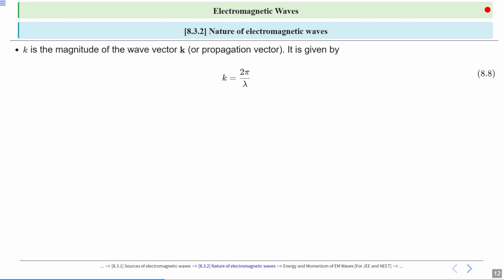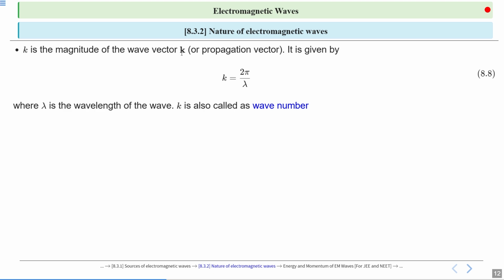Lambda is the wavelength of the electromagnetic wave. Mark it as equation 8.8. Here lambda is the wavelength of the wave, and k is also called the wave number. But when we represent it in vector form, it is known as the wave vector or propagation vector.